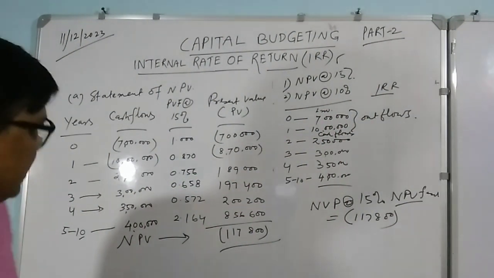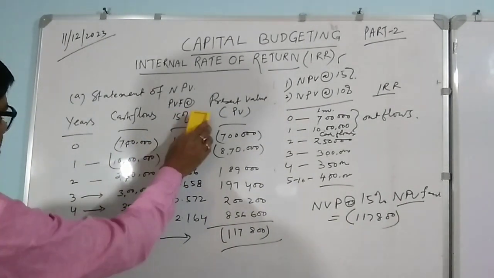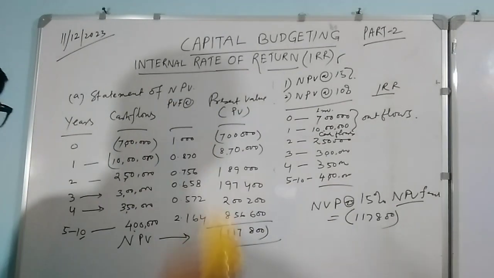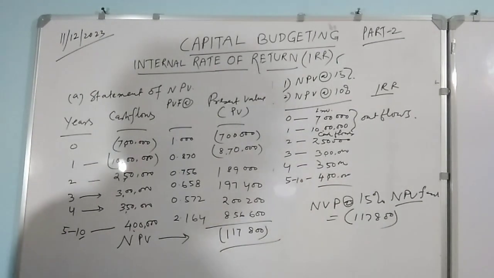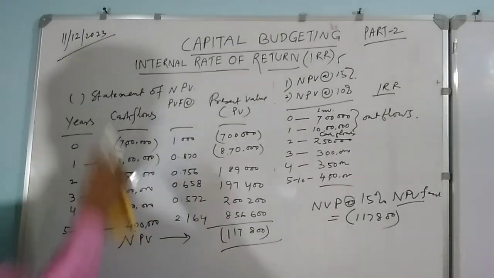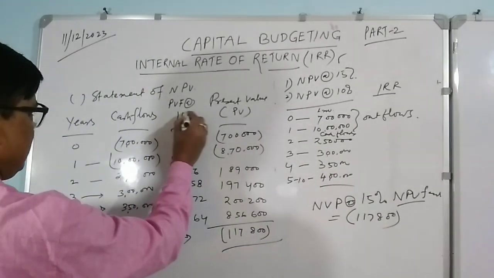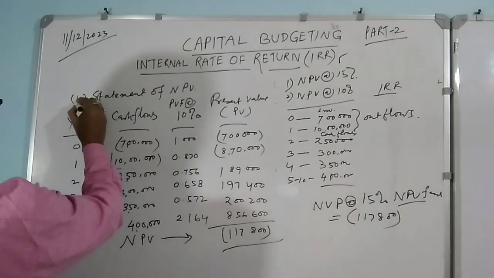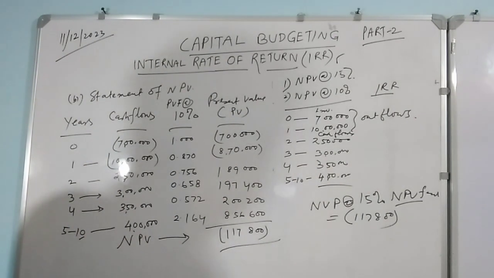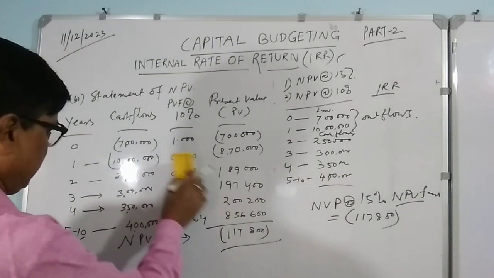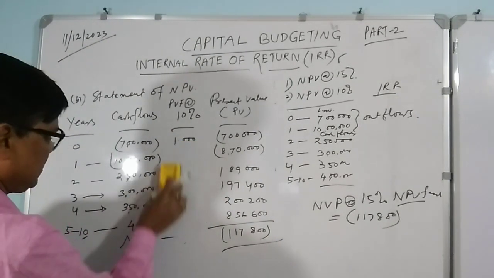Now come to your second part: at 10%, what will be there? What we will simply do is keep the other things the same. It will be under B only. This is another NPV factor, and we simply have to make it under 10%. The years will remain the same. Your cash flows will remain the same. Simply the PV factor at 10% changes. For year 0 to 1 it will be there, and all the other years simply get changed.